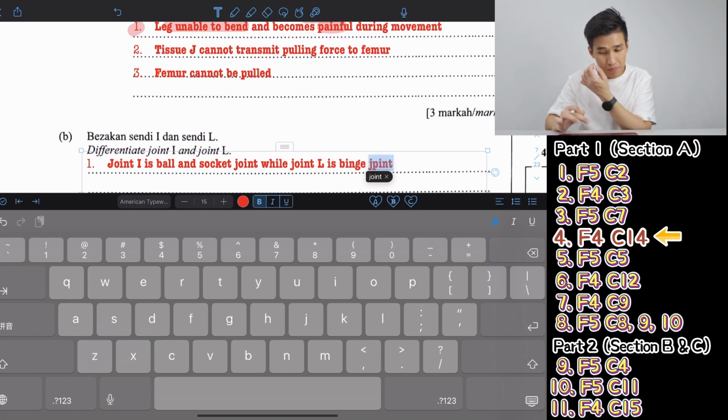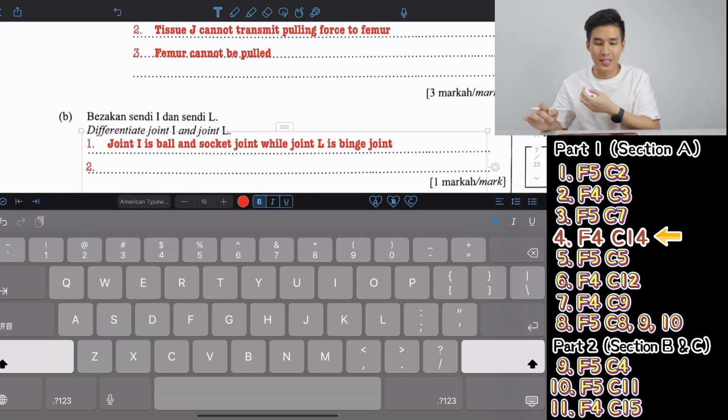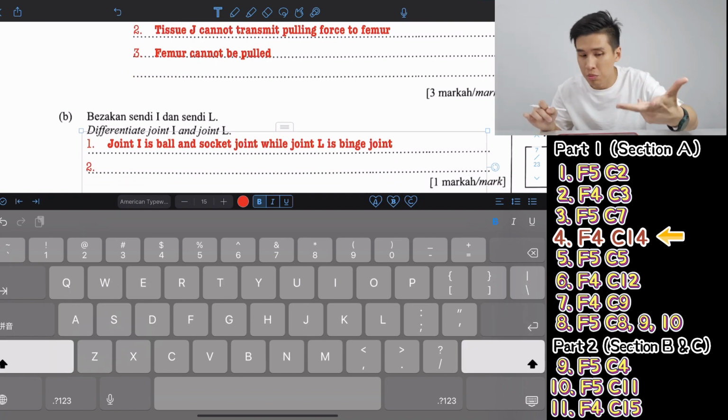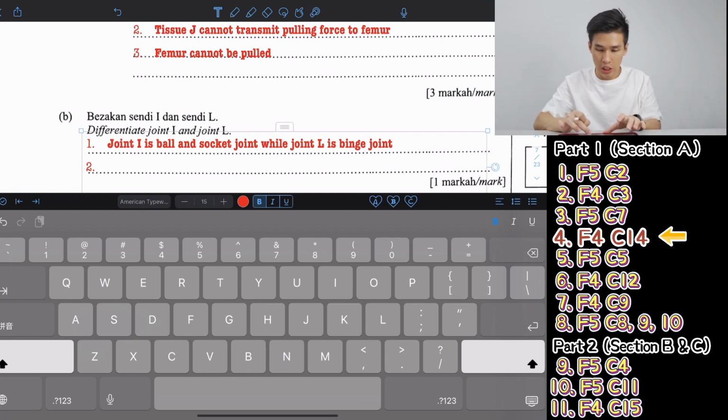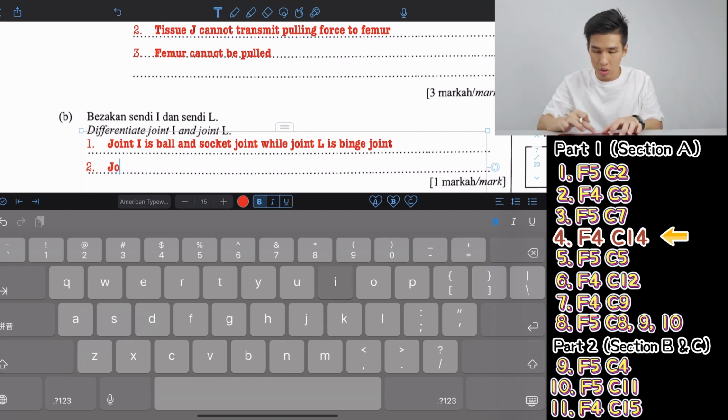Okay, I give you one more point. You can talk about the movement. So this will be like the second point, if they ask for a difference worth two marks. Ball and socket moves in all directions. So joint I moves in all directions.